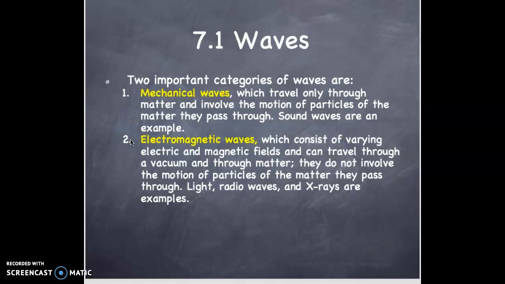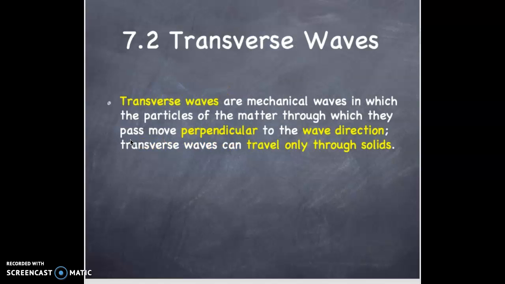Mechanical waves travel only through matter and involve the motion of the particles of matter they pass through. Sound waves are an example. Electromagnetic waves, which consist of varying electric and magnetic fields, can travel through a vacuum and through matter. They do not involve the motion of the particles of the material they pass through. Light, radio waves, and X-rays are examples.